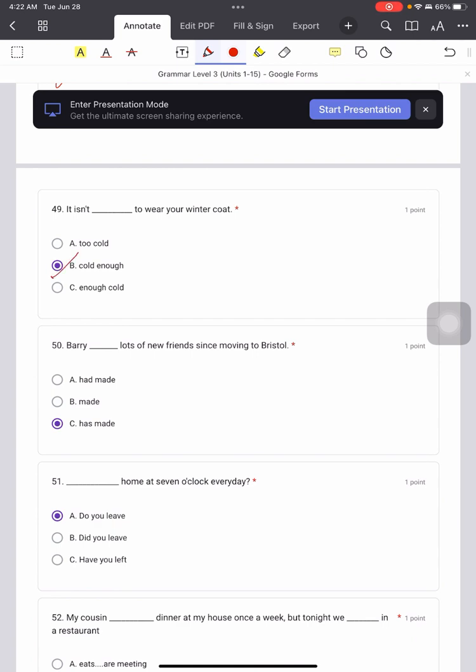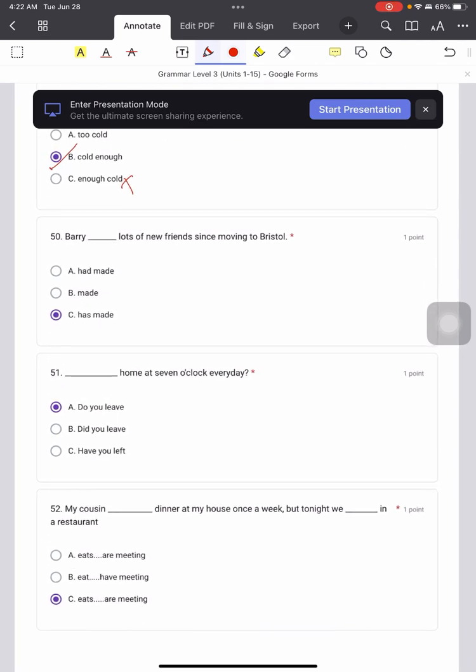What's the meaning here? 现在还不够冷啊，你这样快就要穿那个冷衣了咩？不够冷。Now it's still very warm. Okay, so you say it isn't cold enough. You don't say it isn't enough cold. That's wrong. 不可以这样子写的。You must say cold enough, the adjective first. It isn't too cold, it's wrong.